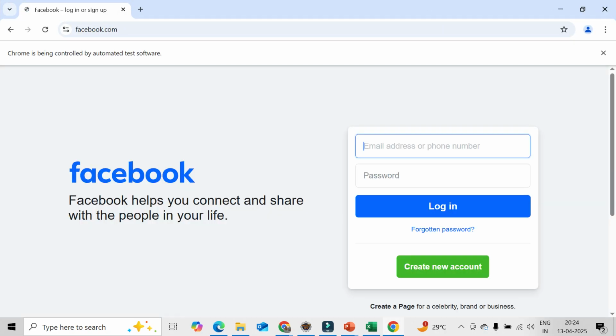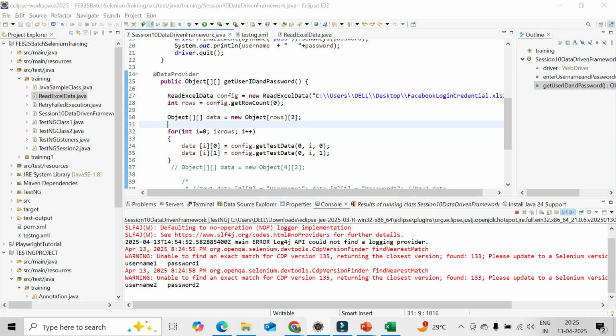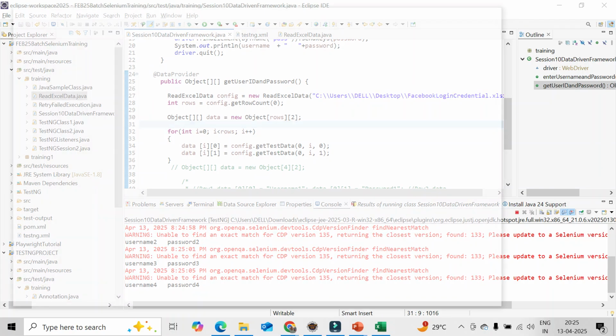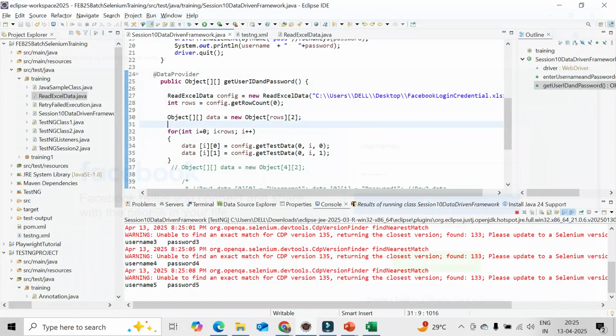Yeah, sometimes some problem used to happen. So in case, just remove that sheet and create a new one. Otherwise, maybe after a couple of runs, it will automatically get fixed. No need to worry about all this.